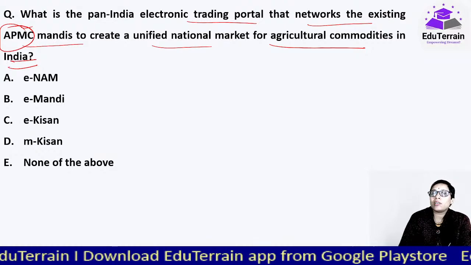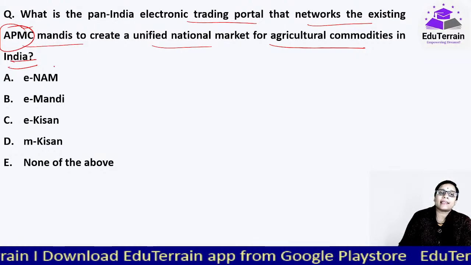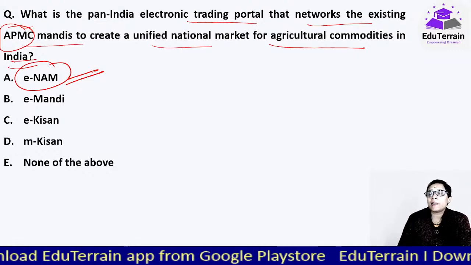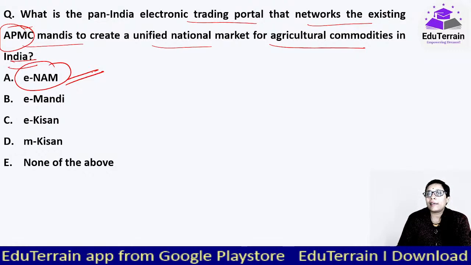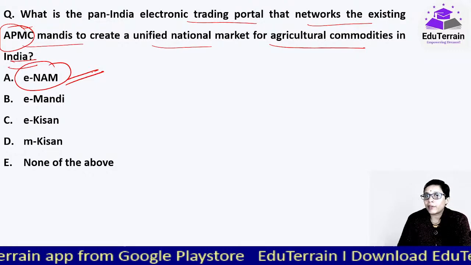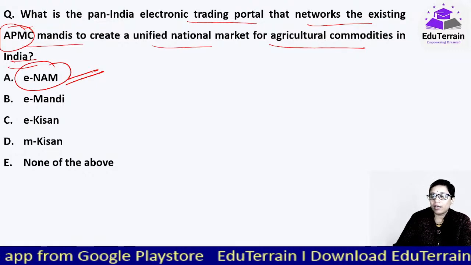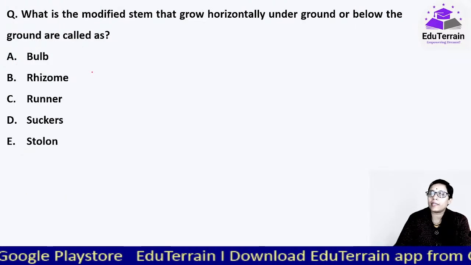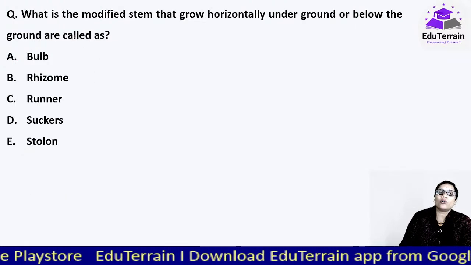Electronic National Agriculture Market, that is eNAM. There are many modules in this as well. Currently 3 modules are running under this. Fruits and vegetables are the ones that trade a lot on this eNAM. Moving on to our next question.